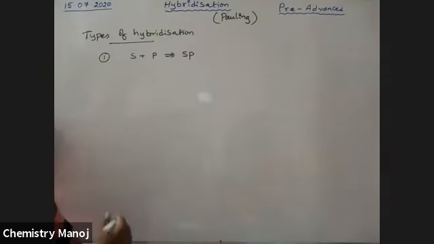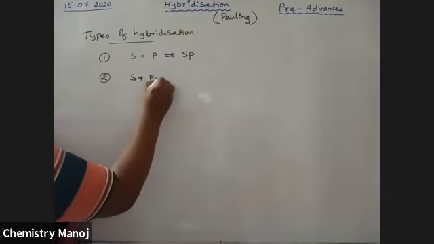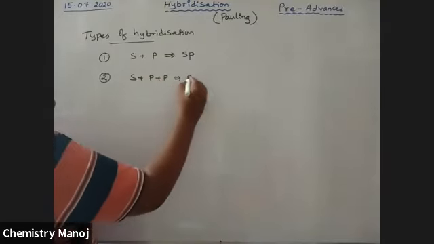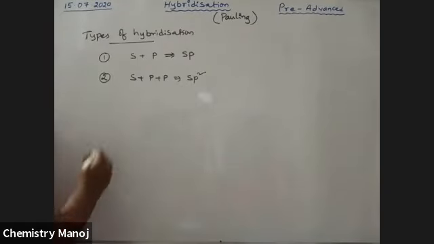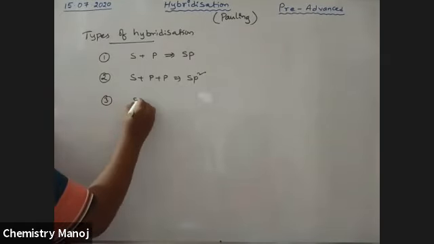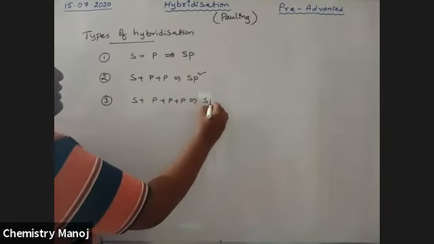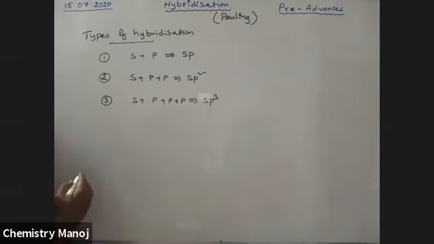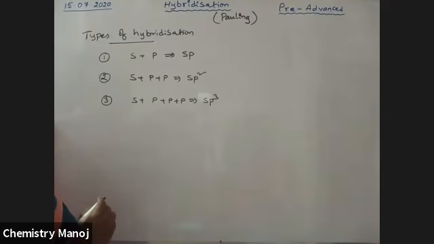Second, one s orbital and two p orbitals are involved in mixing, which gives sp2 hybridization. Third, one s orbital and three p orbitals are involved in mixing, which gives sp3 hybridization.